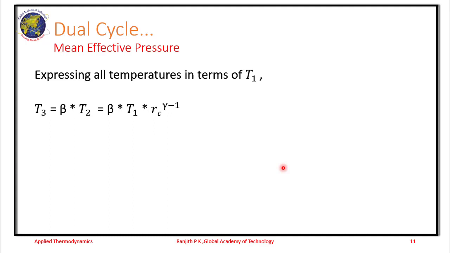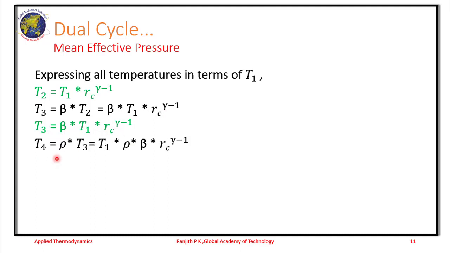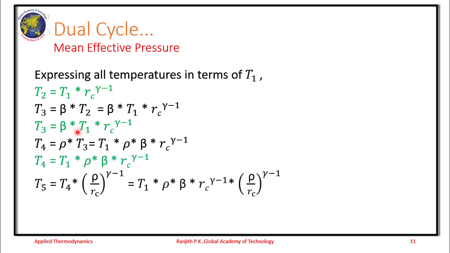Now what we do is, for this expression for the mean effective pressure, we express all the other temperatures in terms of T1. So we have T3 equal to beta into T2, where beta is the explosion ratio, but we know T2 as T1 into Rc power gamma minus 1. We have T3 equal to beta into T1 into Rc power gamma minus 1. So T4 as rho T3, that is T1 into rho into beta into Rc power gamma minus 1. How did we get this? This T3 is obtained from here. So we end up having T4 as T1 into rho into beta into Rc power gamma minus 1.